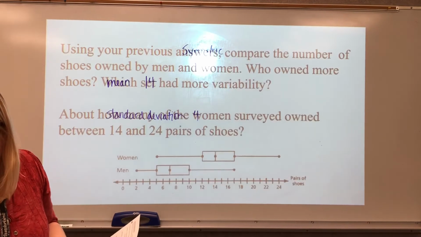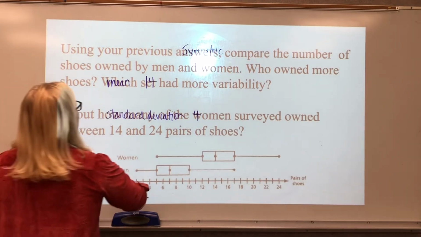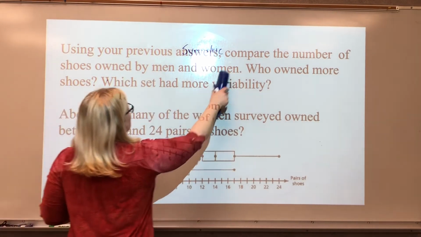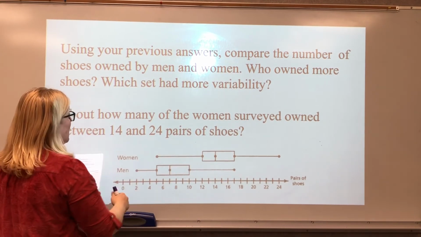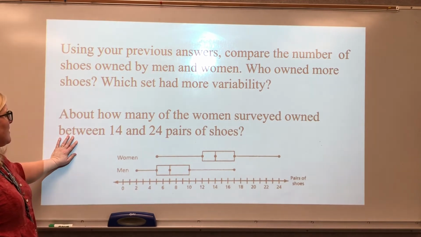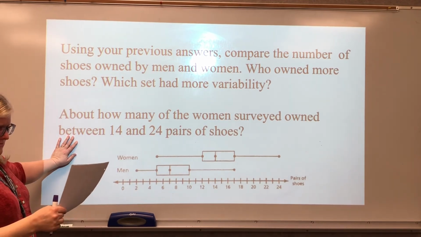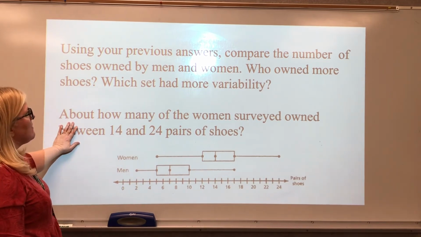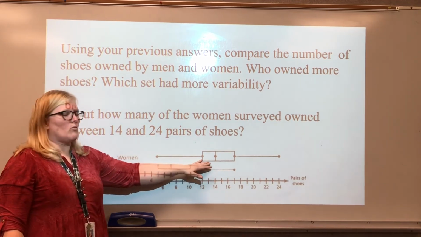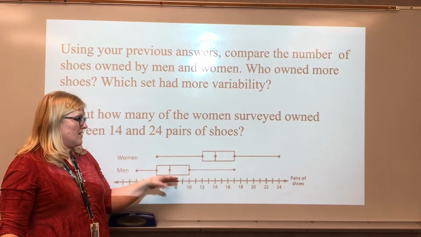So using that information, compare the number of shoes, who owned more, and which set had more variability. Well, it's obvious that the women owned more pairs of shoes than men.